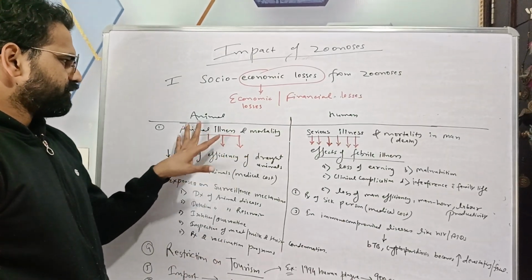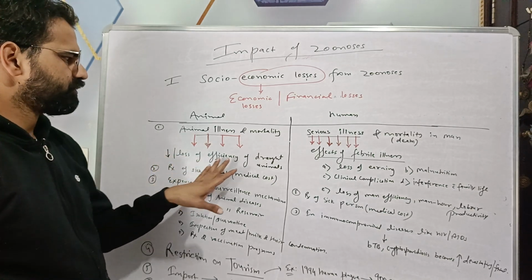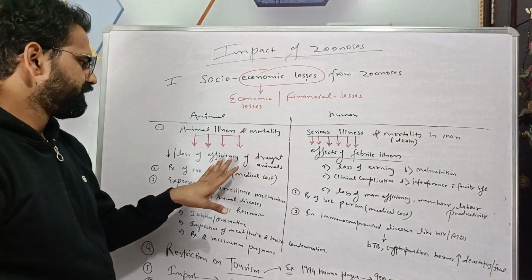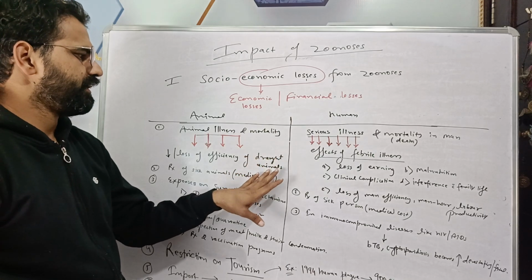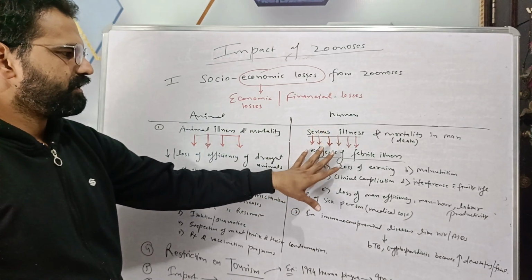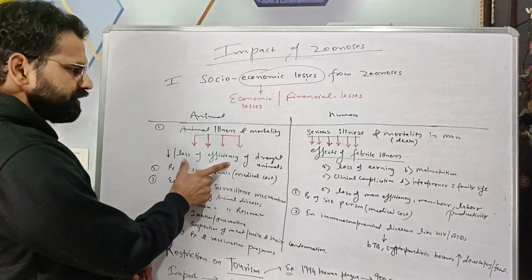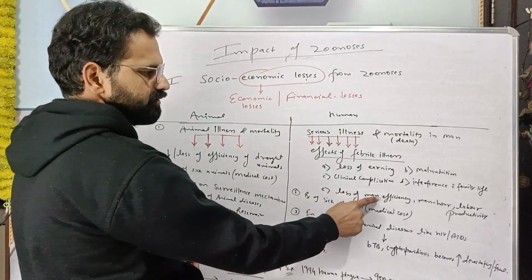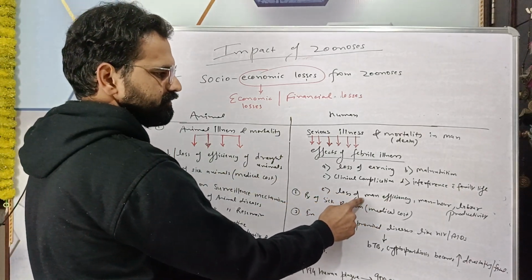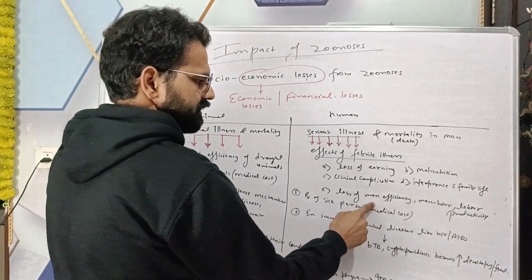So what are the effects of animal illness? There is reduced or loss of work output, that is efficiency of the draught animals. And the effects of serious febrile illness in human being is loss of efficiency of man in the form of man hours and labor productivity.